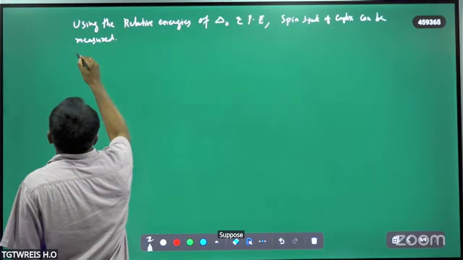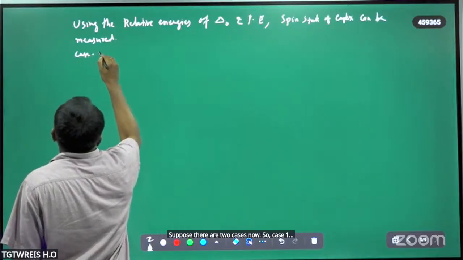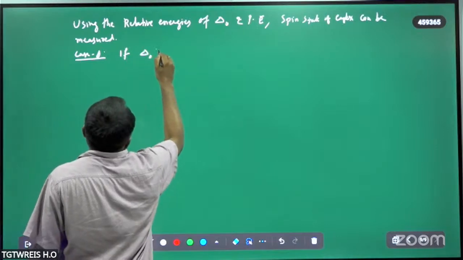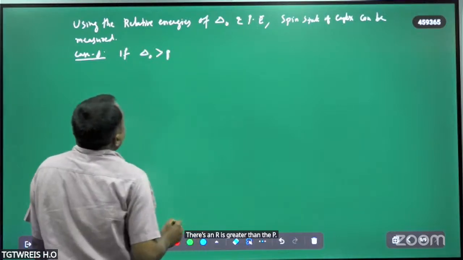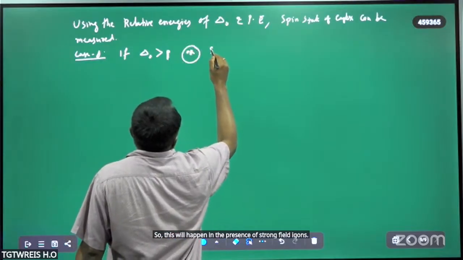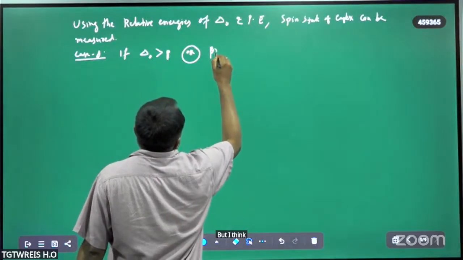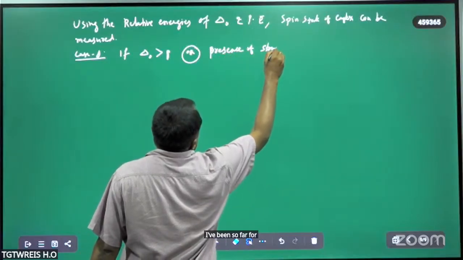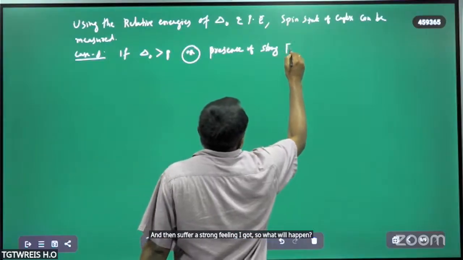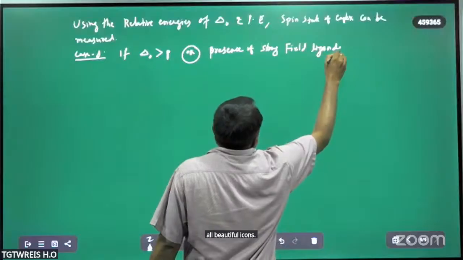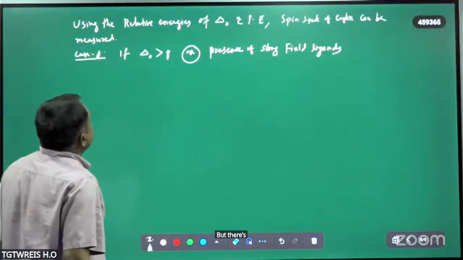Suppose there are two cases now. Case one: if delta naught is greater than P, this will happen in the presence of strong field ligands.